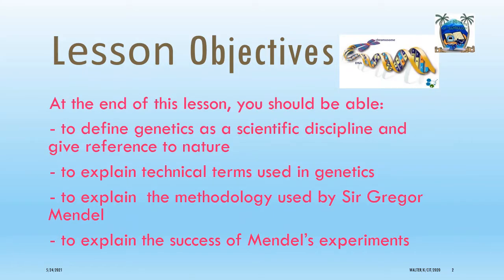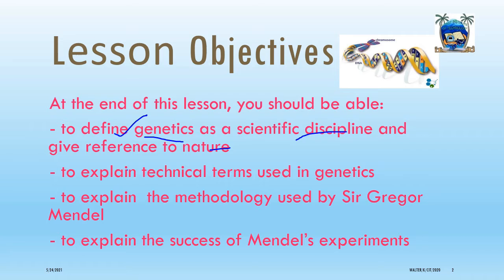Okay, to begin with, we'll start with the lesson objectives. At the end of the lesson, I expect each and every one of us to be able to define genetics as a scientific discipline and give reference to nature. In nature, we have so many observations that we can make about plants and animals that give us a lot of information about the genetics that we are going to study.